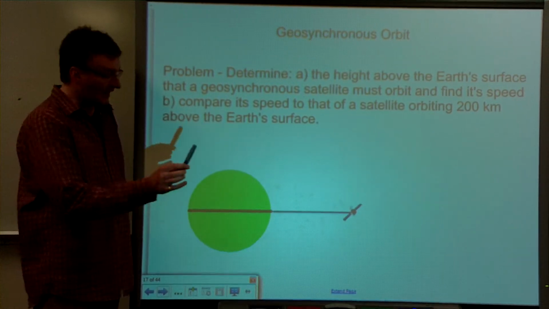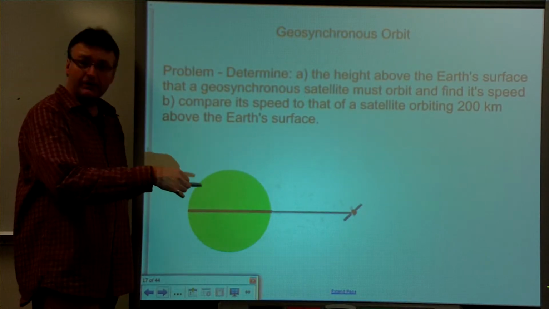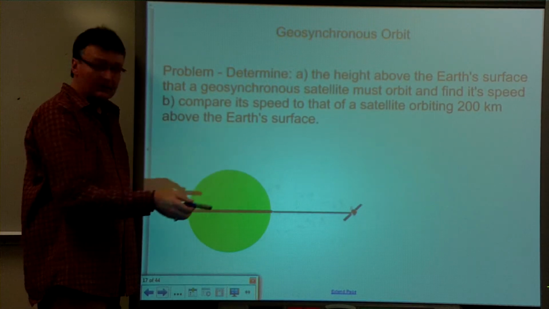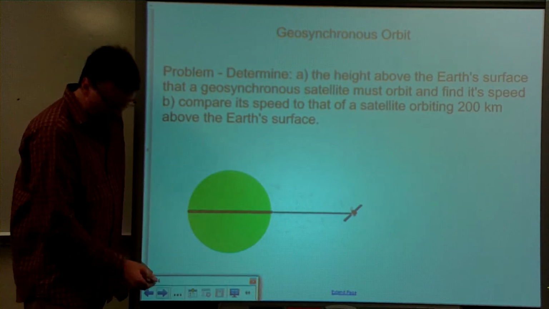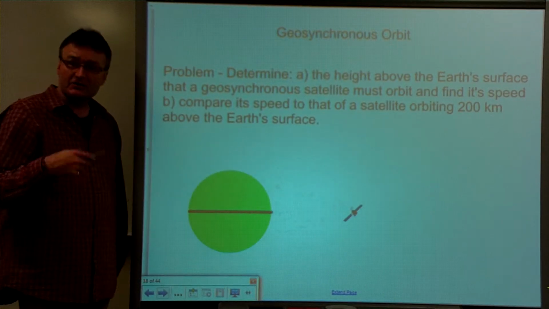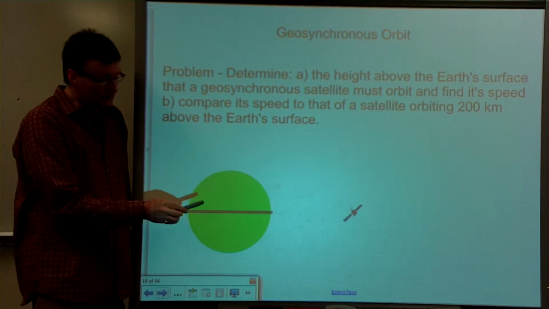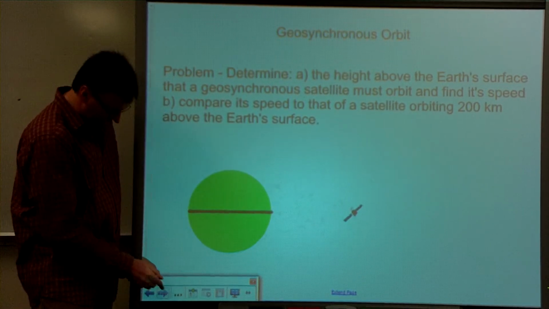An orbit like this would be kind of like attaching a string from the Earth's surface to the satellite, and the tension in the string would remain the same all the time. However, we know that satellites aren't attached by strings, but that just illustrates that the satellite is above the same point of the Earth at all times.